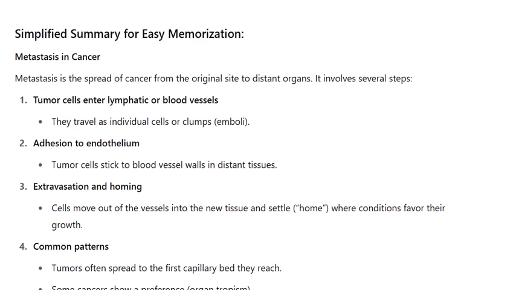Metastasis in cancer. Metastasis is the spread of cancer from the original site to distant organs. It involves several steps. 1. Tumor cells enter lymphatic or blood vessels. They travel as individual cells or clumps, emboli.